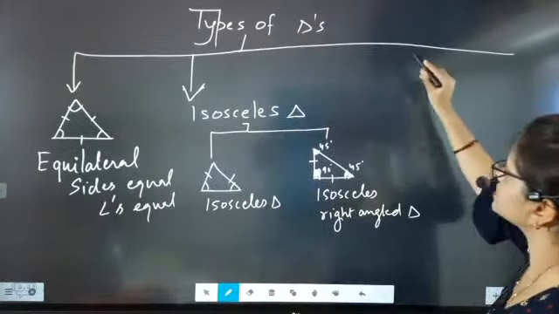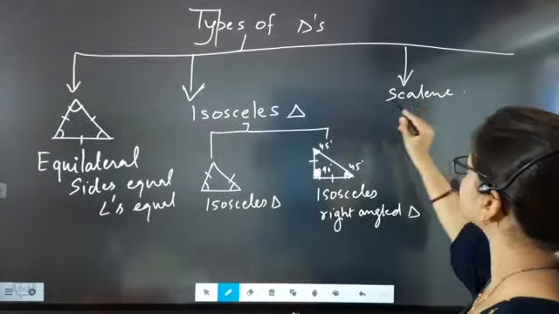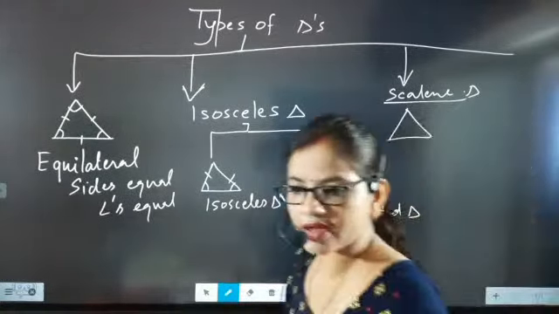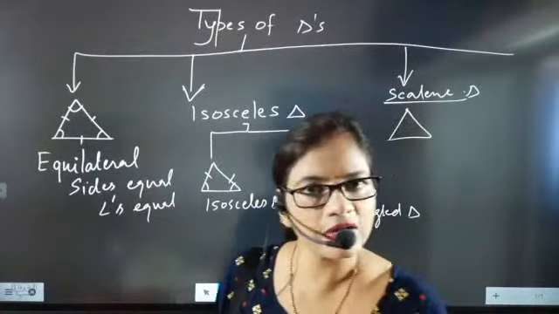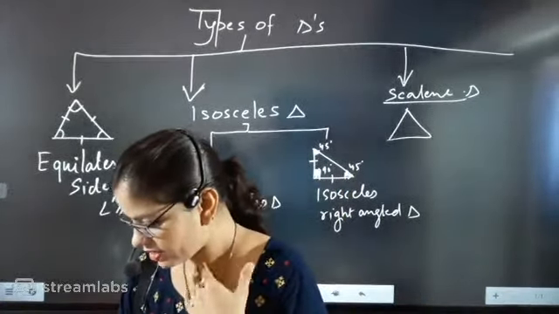Now after the isosceles triangle, we will go for the scalene triangle. Now, beta, a scalene triangle means none of the sides and angles are equal. The triangles whose sides and angles are not equal are called scalene triangles.